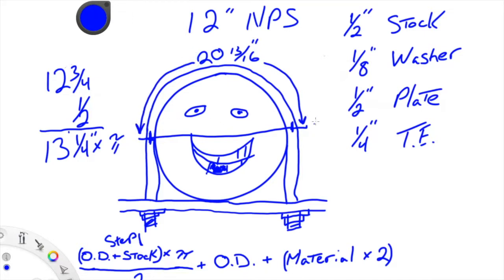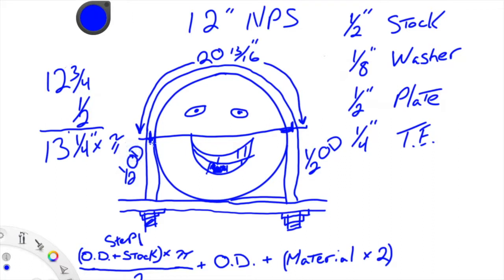Alright, now to go from basically the half of our OD of pipe to the plate right here, we're half the OD of the pipe away from the bottom here. So we've got another half OD and another half OD.